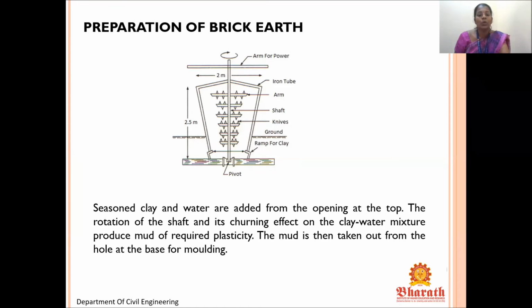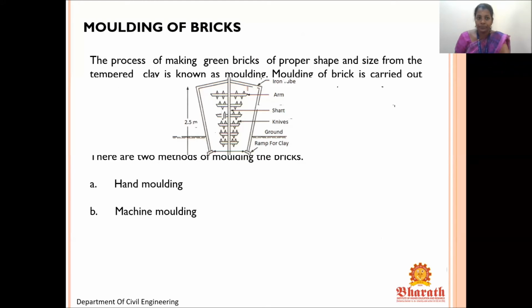Seasoned clay and water are added from the opening at the top. The rotation of the shaft and its churning effect on the clay-water mixture produce mud of required plasticity. The mud is then taken out from the hole at the base for molding. So we can take it from the bottom.